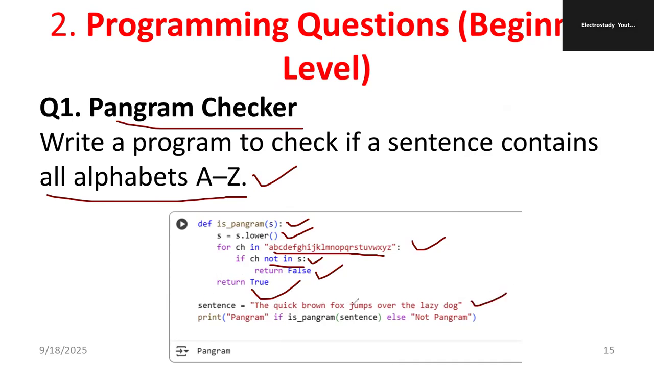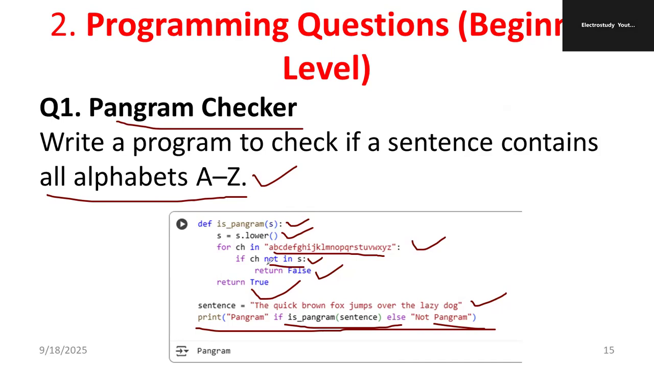Next, there is a sentence I have given. So print pangram, like is_pangram sentences, else not pangram. So directly I'll be getting the answer. Correct. So user defined function, then creating the method, then you are applying.